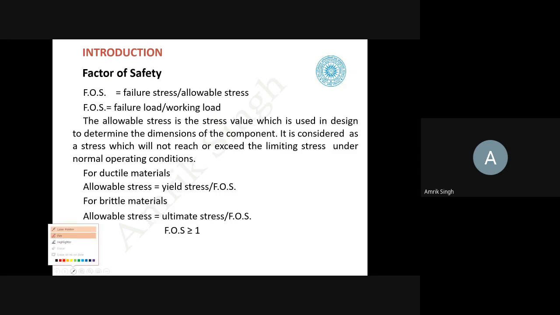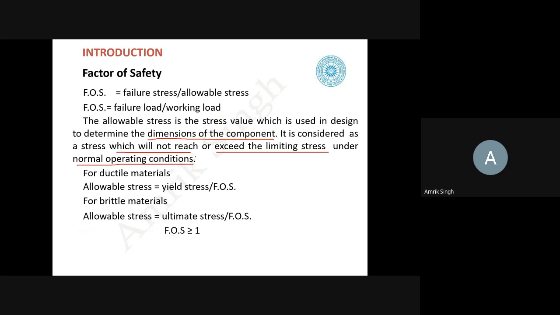Whenever we are designing, we have to fix some dimension of the component so that it can be fabricated. So it is considered as a stress which does not reach or exceed the limiting stress under the normal operating condition. Okay, so that means we design a component which is much below the ultimate stress.